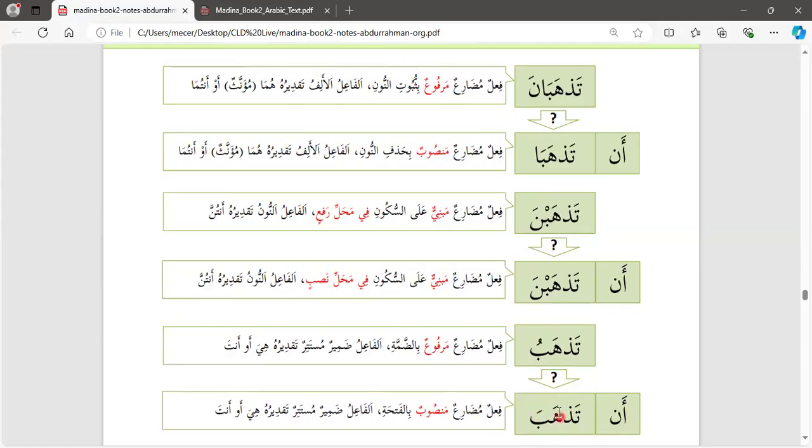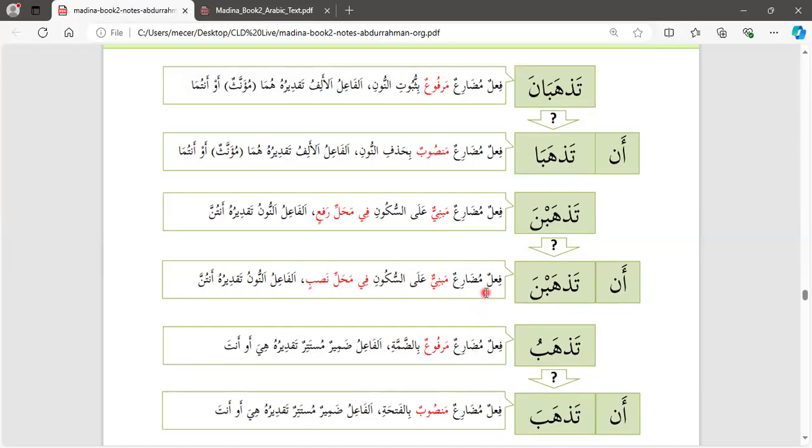Don't forget to say antadhhaba, because that fatha on the ba is denoting the mode of the verb. So it's fi'l mudari mansub, in the mansub case because of that ba, bi fatha. Fa'il, where's the fa'il? Damir mustatir taqdiruhu hiya or anta. So take note of how they end.